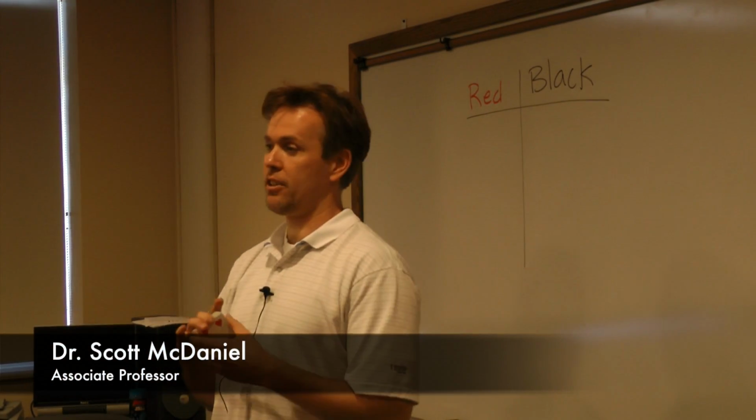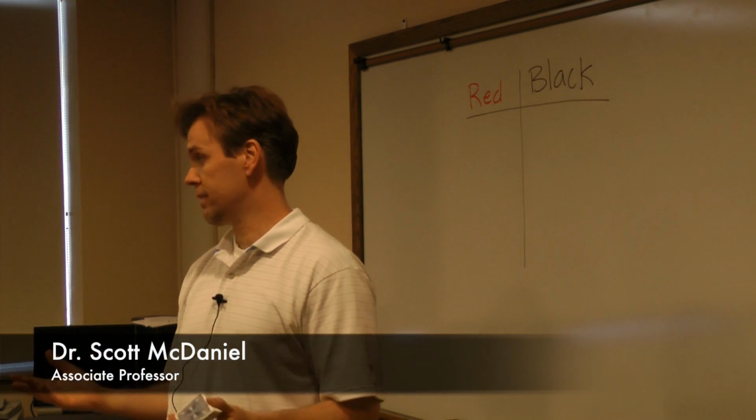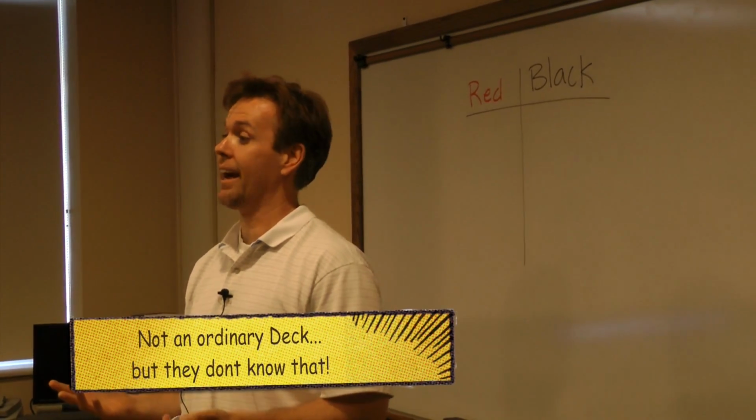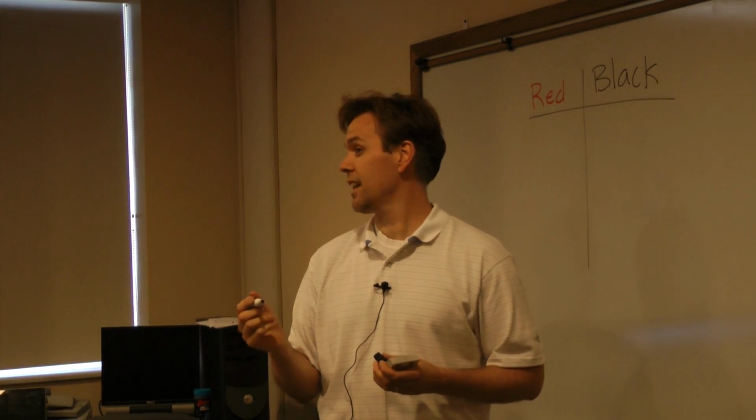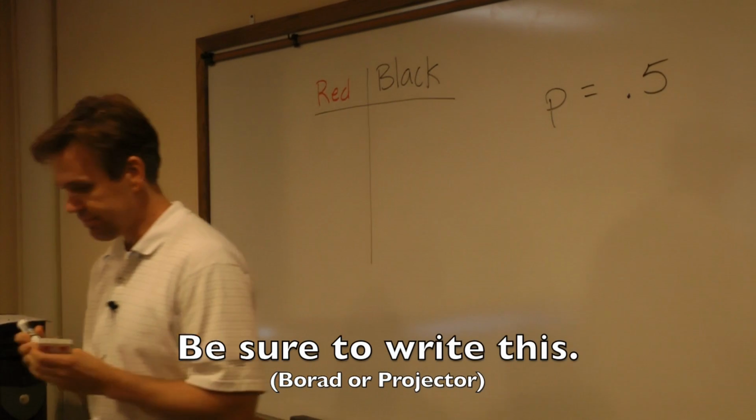So I'm going to ask you to pick a card from the deck, and we're just going to look to see the likelihood of it being black. So what's the probability that you get a black card? Sean? Black cards of total cards. Right, so what would that be? What would the probability here be? The proportion? 26 out of 52 cards, which would be what? 1/2, right? So we'll say P equals 0.5.